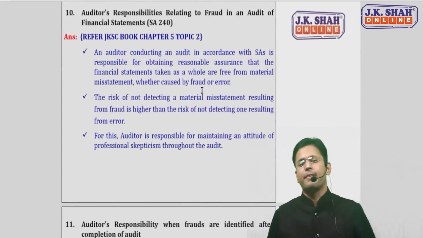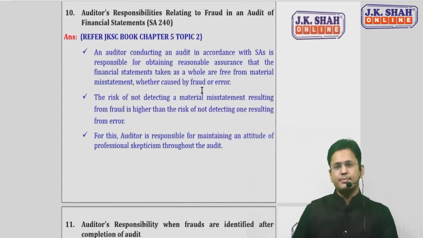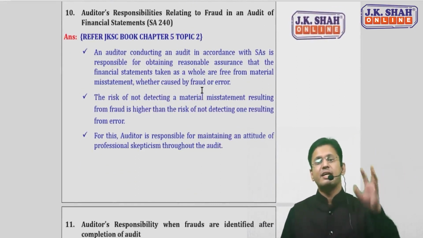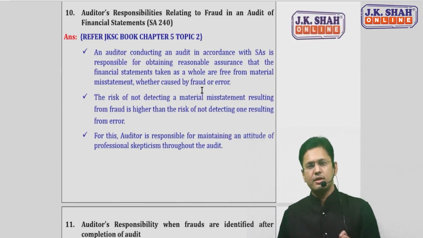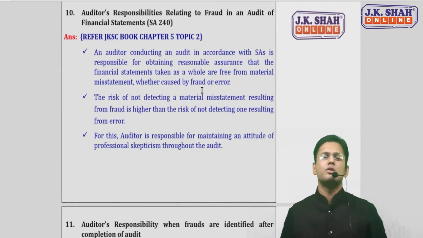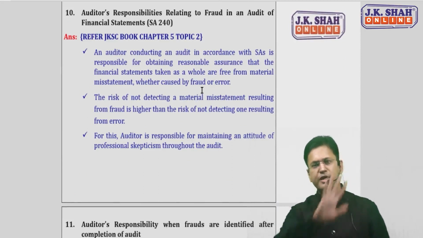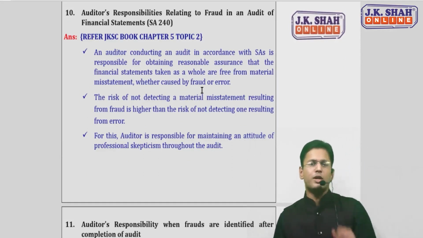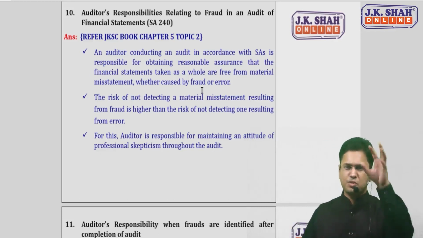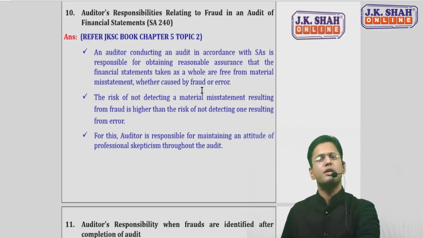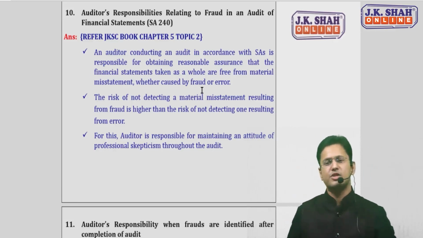Now, coming back to 240. 240, one part we did, one question we did, that in case exceptional circumstances are there, which create a doubt on the auditor's ability to continue what he has to do, which is already done. Now, 2 more points we'll be covering here. The 10th one. This is a general question, but I have specifically put this so that you should know what are the general responsibilities of the auditor in relation to fraud in the audit of financial statements.